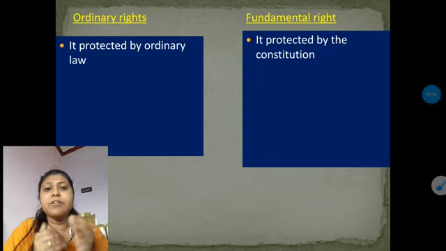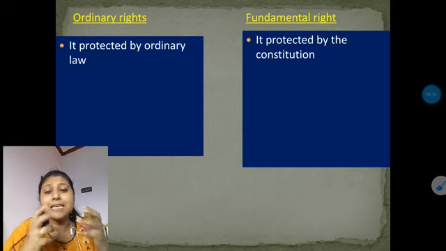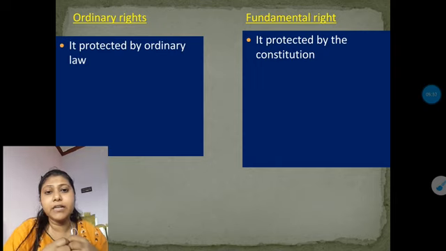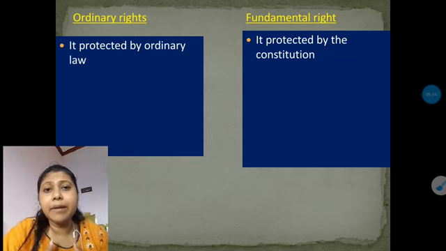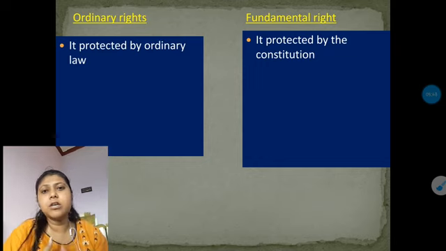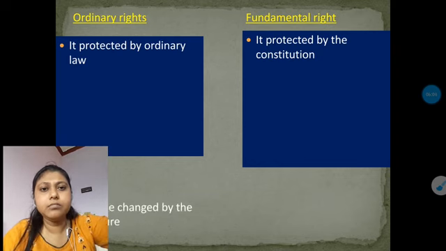So as it is given by the constitution, as it is taken care of by the constitution, every individual gets their fundamental identity, so that they can develop themselves. So it is protected, or you can say it is amended, by the constitution. But ordinary laws are normal laws which can be enjoyed by everyone, whether it's the legislative, the executive, a citizen, or the judiciary. Anyone can enjoy them. So for that reason only ordinary law can protect the ordinary rights.